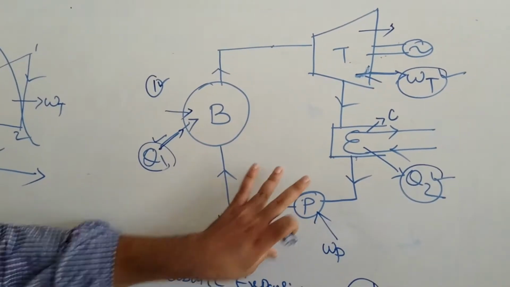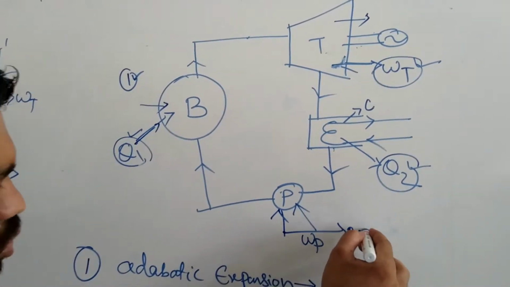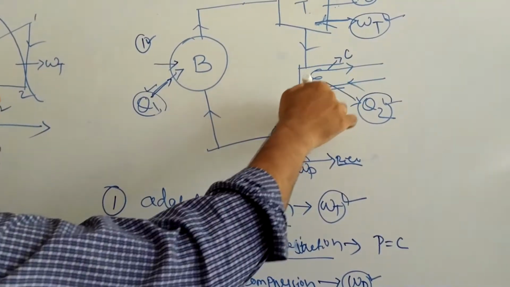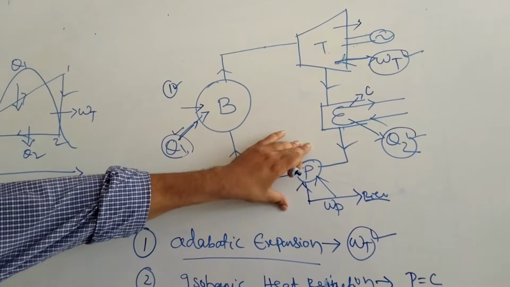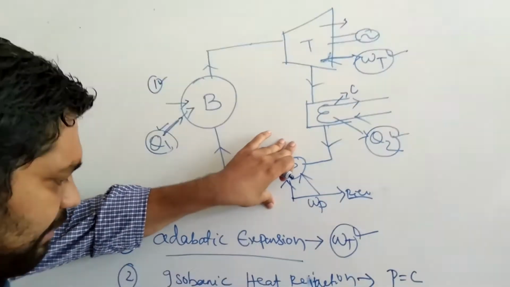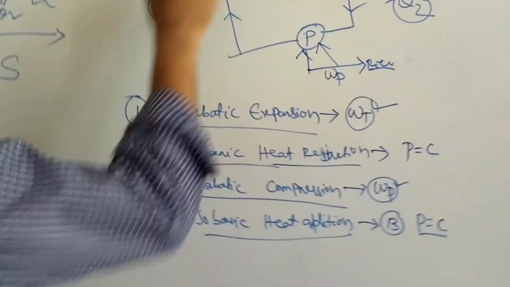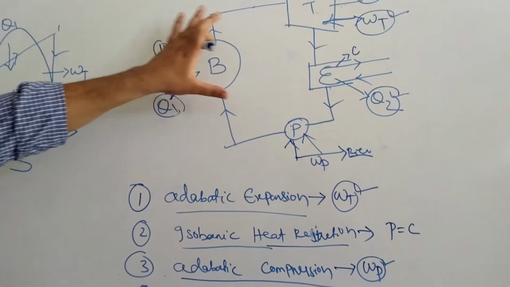Under the pump, water from the river side or source of water can be used. That water and your condensed water both go through this pump, and it takes input work, that is adiabatic compression. Then it feeds the water to the boiler. This is basically the cycling process of a steam power plant, or the steam power plant layout.